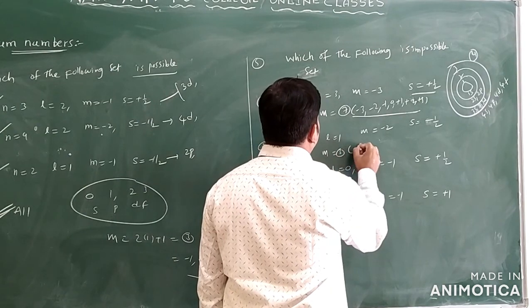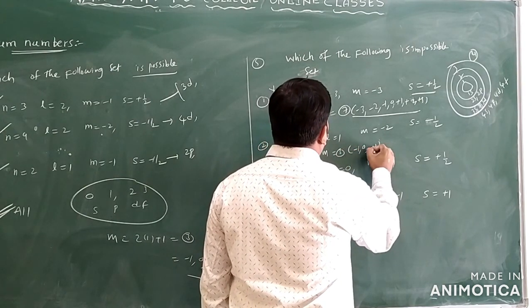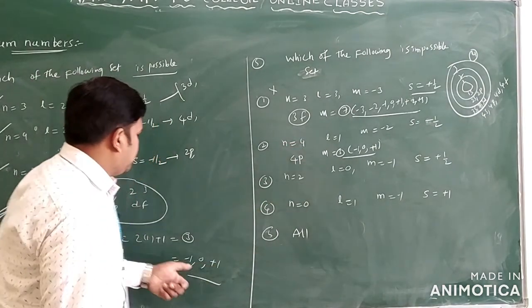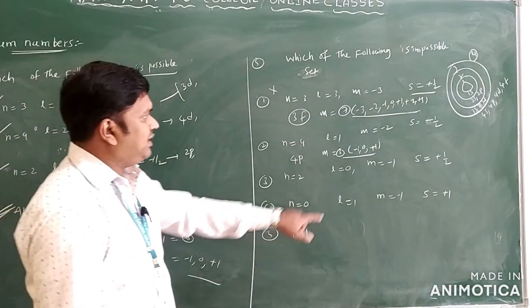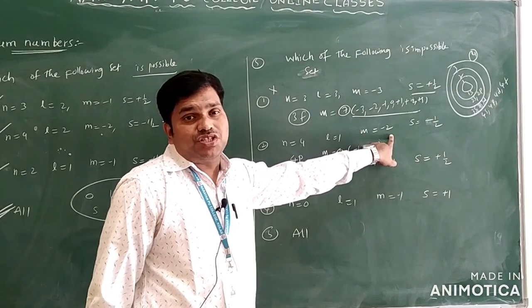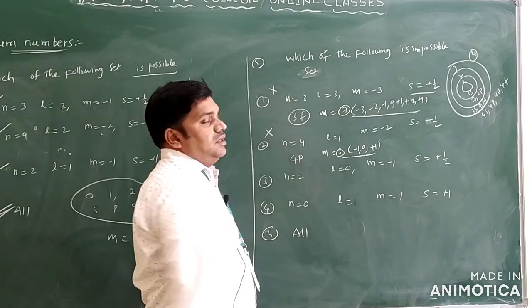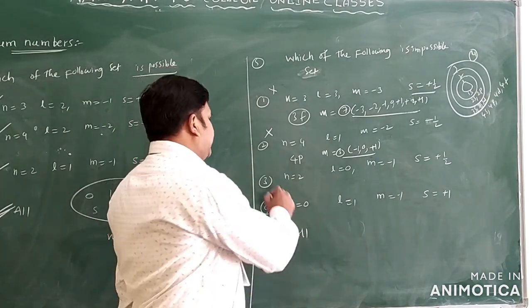What are the 3 values? Minus 1, 0 and plus 1 only. You can use the formula M is equal to 2L plus 1. Here L value is 1. 3 values: minus 1, 0, plus 1, but what is given here? M is equal to minus 2 is given. So minus 2 is there or not? No. So this is also impossible only.